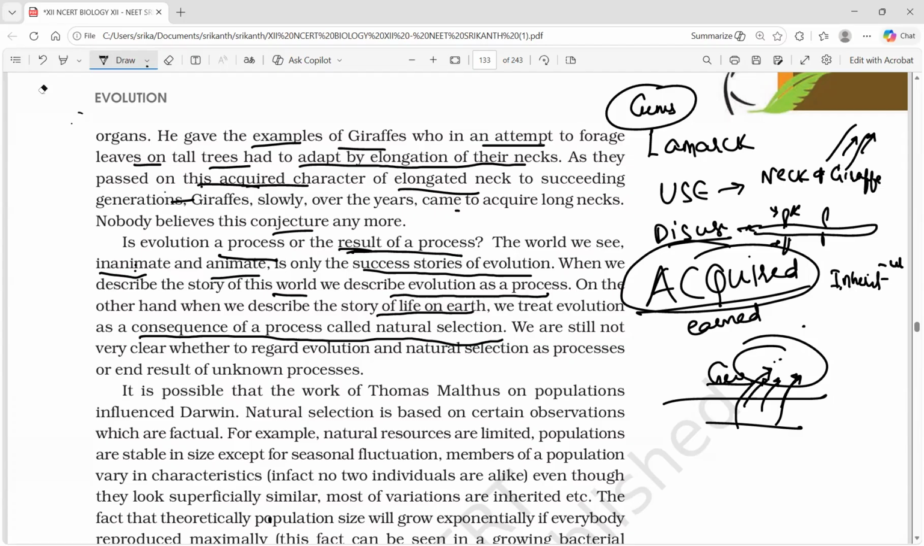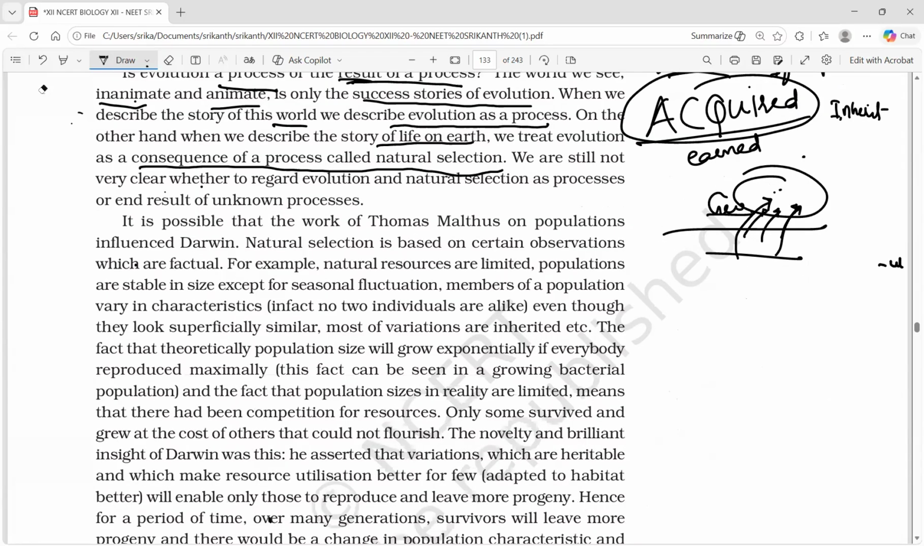We're still not very clear whether to regard evolution and natural selection as processes or end results of unknown processes. So that is the third factor they are bringing in. Third factor.